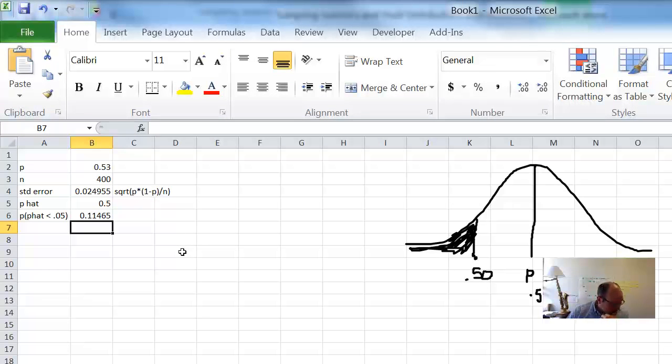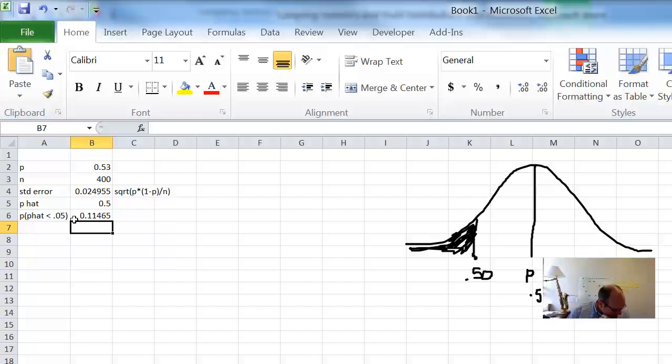That's all that is for that part of the question. The second part says, if 50% of the samples actually obtained relief, what does this suggest about the manufacturer's claim? Well, we would say that the manufacturer's claim is a little bit skeptical, but not too far off. At 11.45%, if we were to sample again and he's right, there'd be only an 11% chance that we would find something as low, that number or lower, from another sample. So we might be a little bit skeptical.